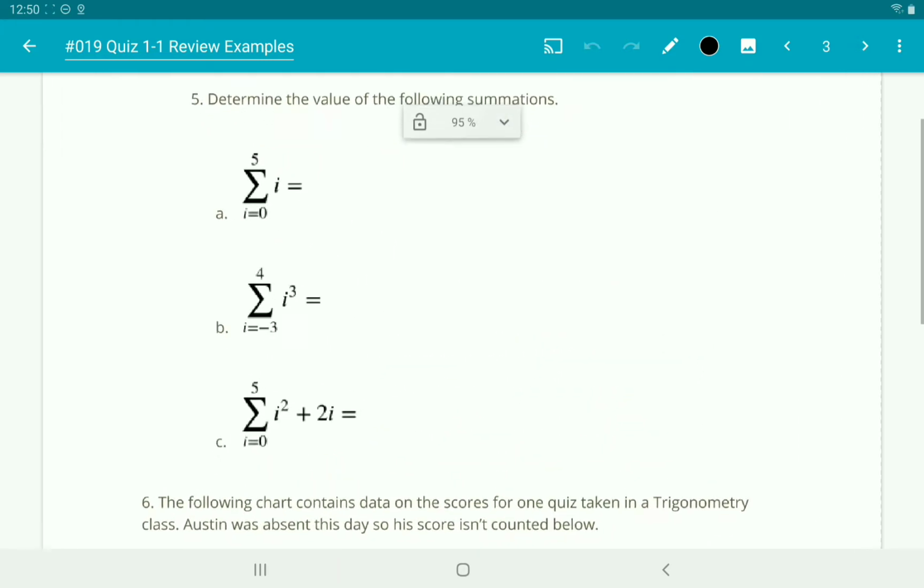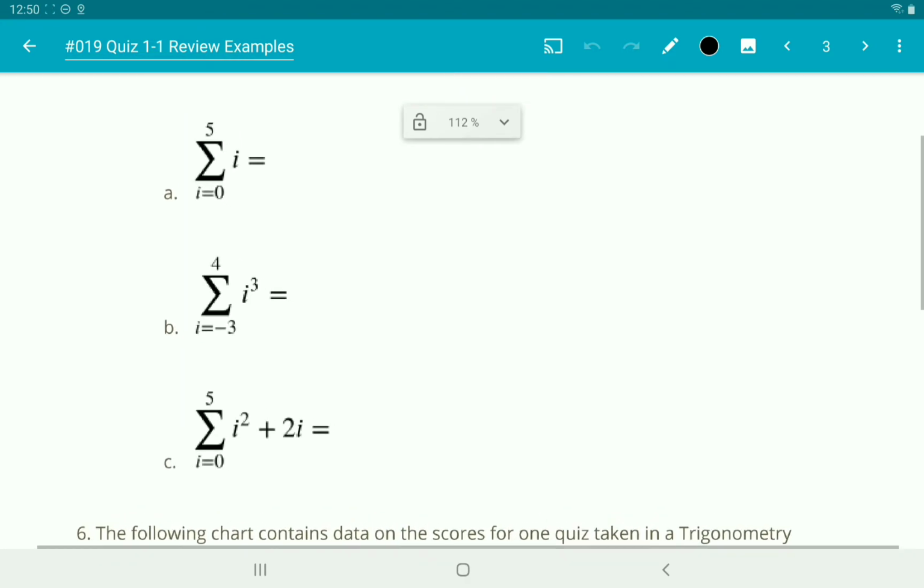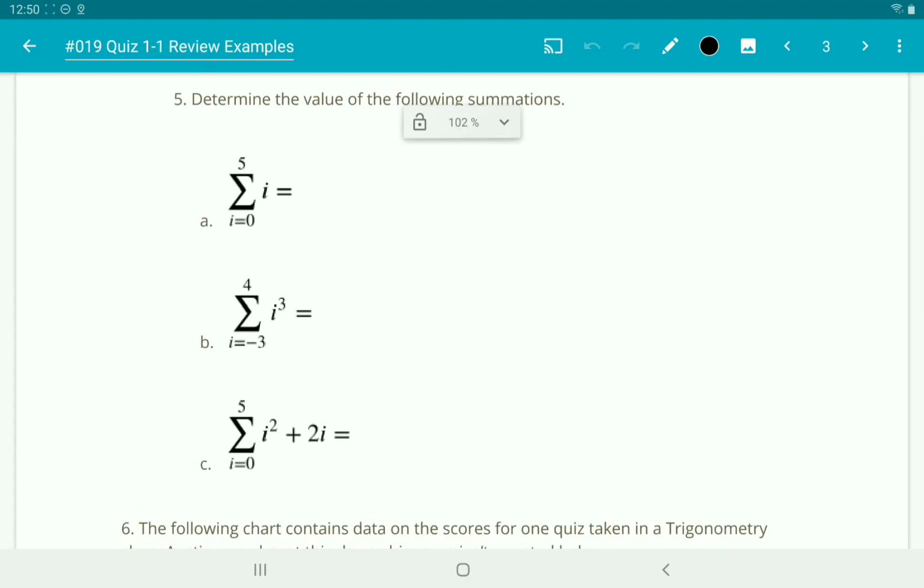So if we look at the 3rd page, we're looking at sigma notation. It says to determine the value of the following summations. When we're looking at these, we're going to start at the bottom number and go to the top number, and we're going to replace the variable there with every number in between. So we'll start with 0.